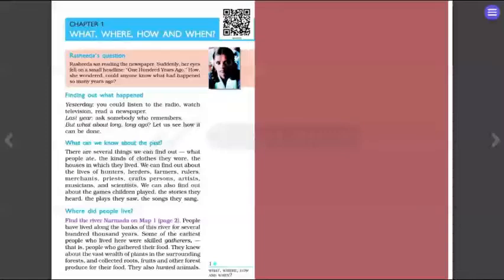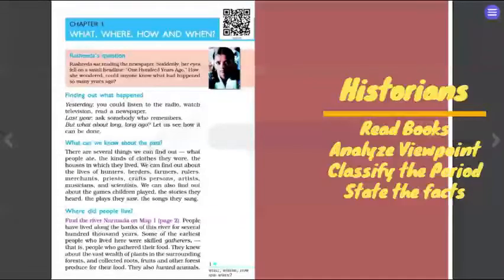But there have been people who have taken the effort to write about that. We call them authors, we call them historians. These authors have written about the period when they were there. Basically, what the historians will do is read many books and understand the perspectives. I will be writing in one way about things that I saw. There will be another perspective which another person would have written in his way.